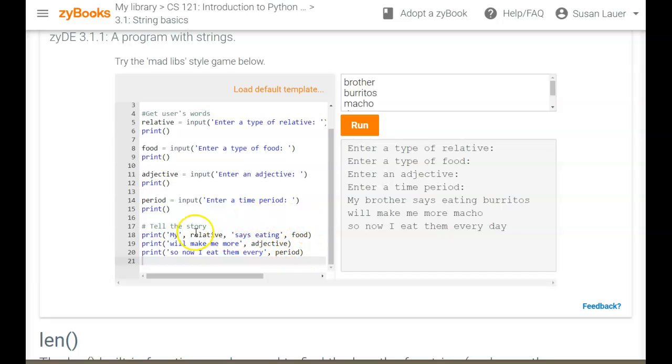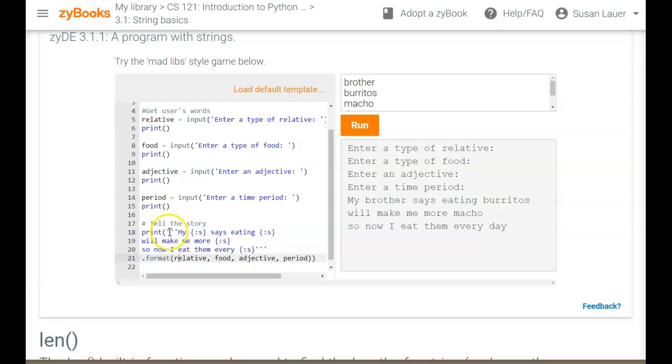Now you want to think about how you could do this with a formatted statement. So how would you do this using a formatted statement? Those two ways, both writing them this way with the actual variables put in, and a formatted statement will be required for the test. This doesn't ask for a formatted statement, but I want to go ahead and put one in. So this will be all on one line. So I'm going to move relative, food, adjective, and period.